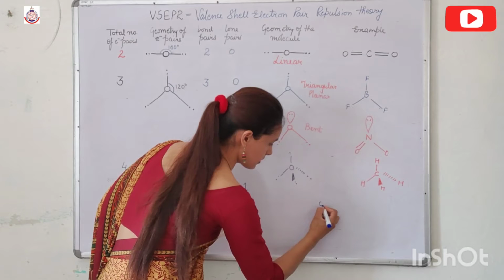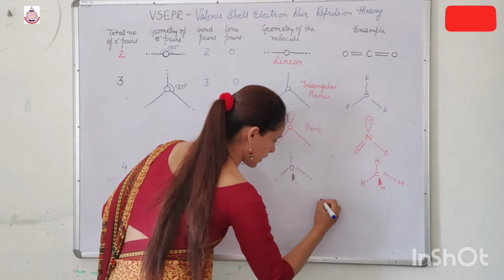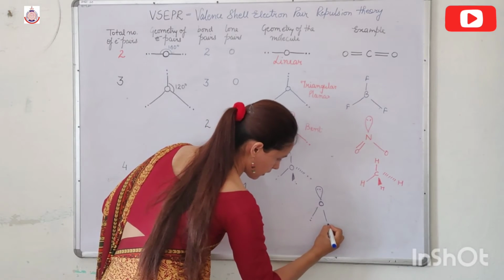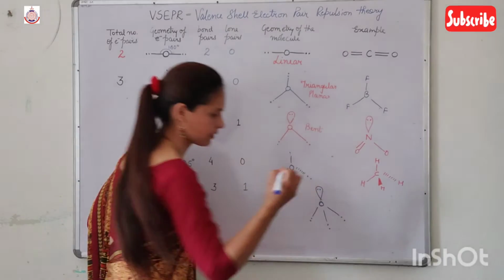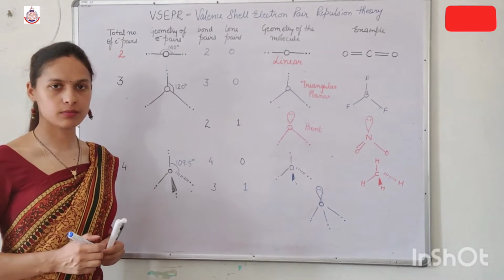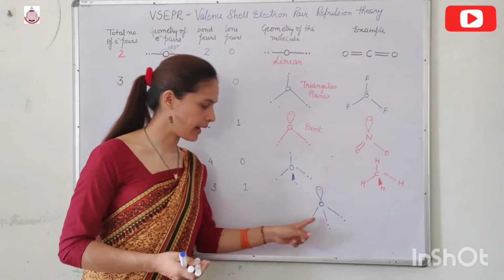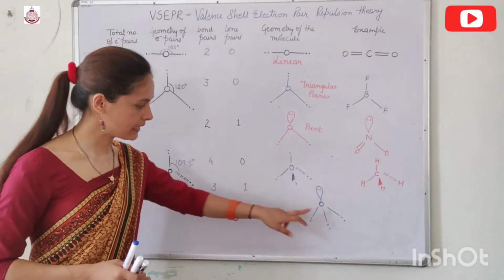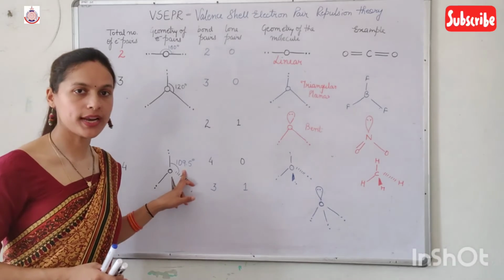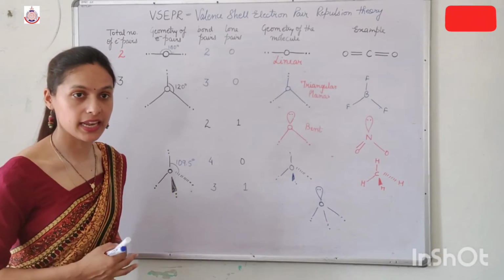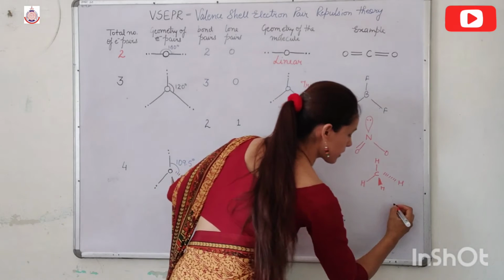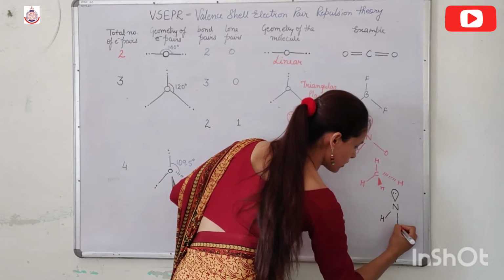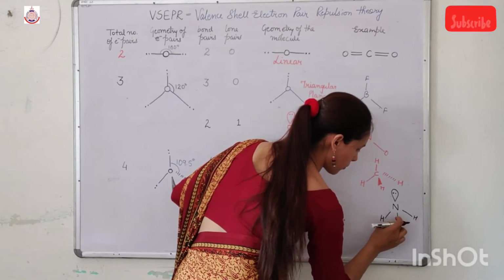In which this is the central atom, here the lone pair, here the different bond pairs. So this is pyramidal. This one is like a pyramid. And in this, the bond angle is less than 109.5 degree. And if I write the example, the common example is ammonia, NH3. Ammonia.